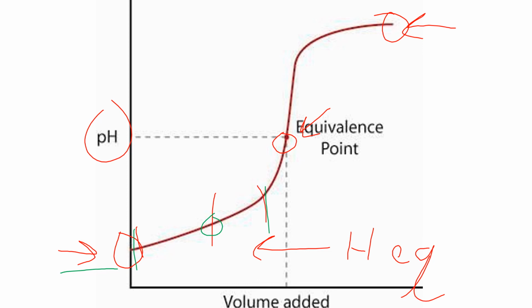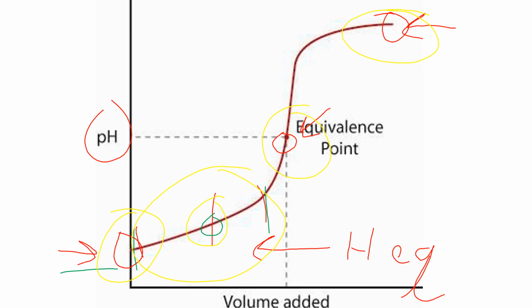So 5 things: initial pH. I'll use a new color again. Initial pH here. Halfway to the equivalence point here. Buffer zone here. Equivalence point here, and pH past equivalence point here.